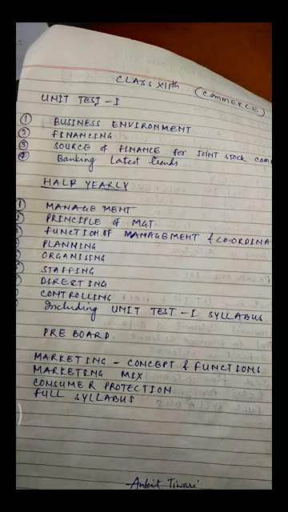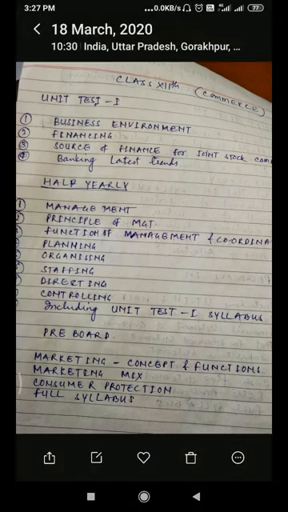Today we are going to discuss the syllabus of commerce of class 12th. Under the commerce syllabus, we will study for the first unit test. There are 4 chapters. The first chapter is business environment, the second is financing, the third is source of finance for joint stock company, and the fourth is banking latest trend.